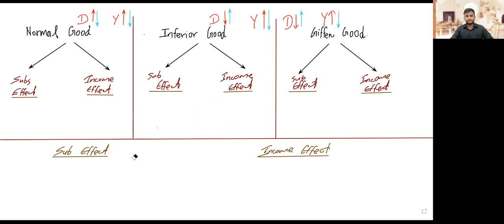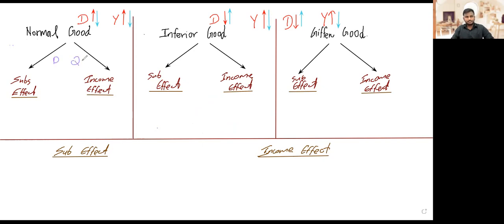So let's get into this now. For a normal good, one thing we know is that the quantity demanded of a normal good has a negative relationship with price.